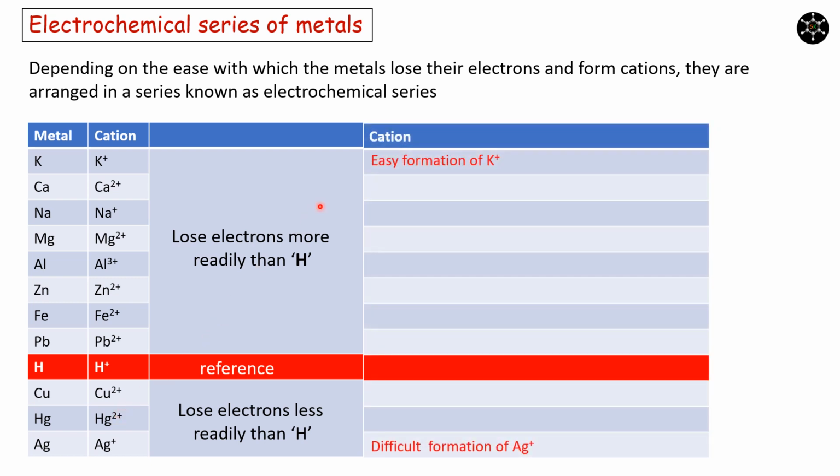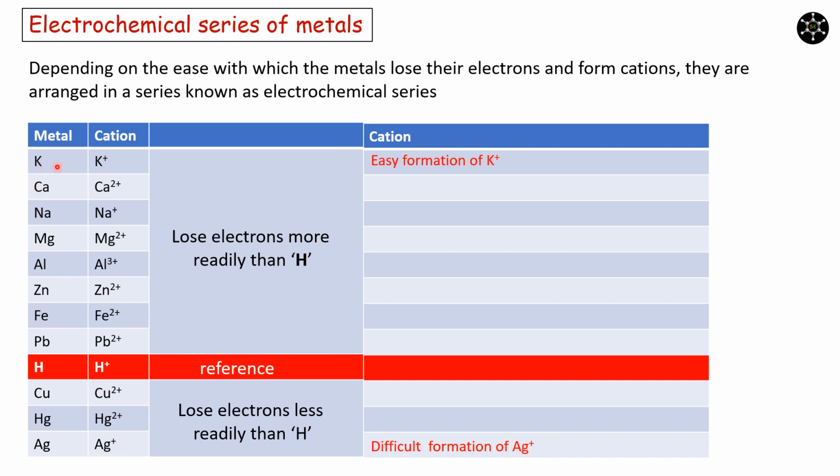Now, what it means is there is an easy formation of K+ from K. K loses electrons to become K+ easily, whereas silver loses electrons to become Ag+ with great difficulty. That is the message.